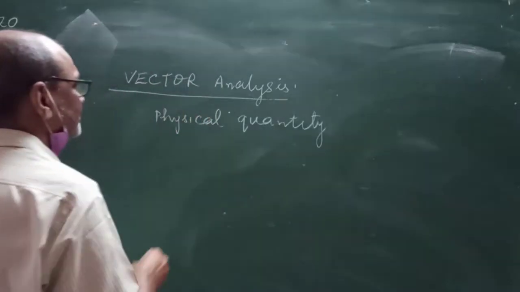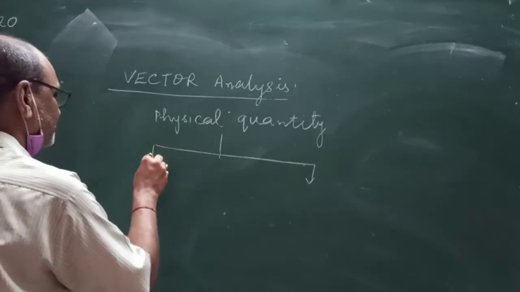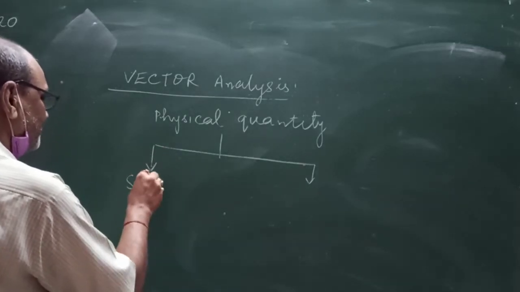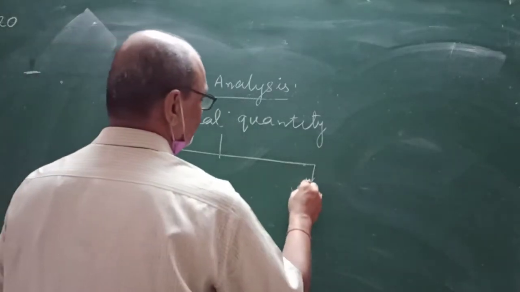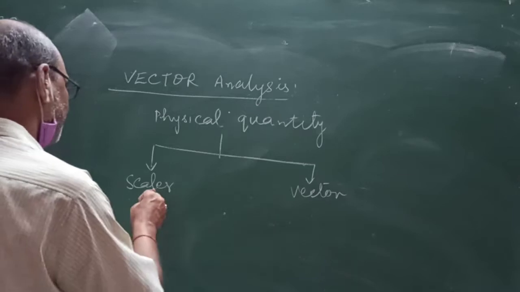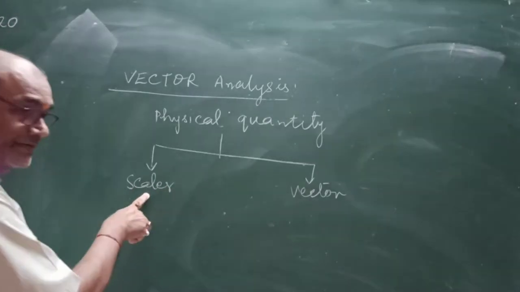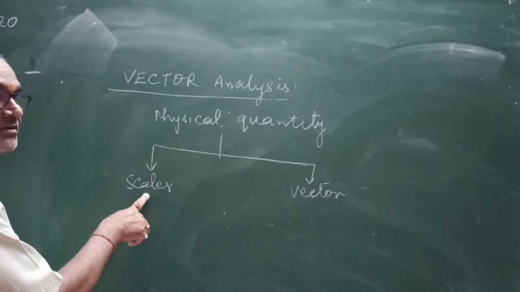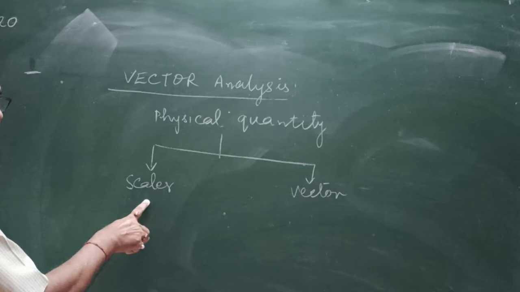Physical quantities have two parts: one is the scalar quantity, and another is the vector quantity. Scalar quantities are those which have only magnitude, not direction.